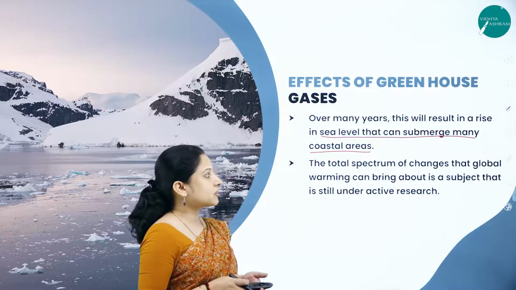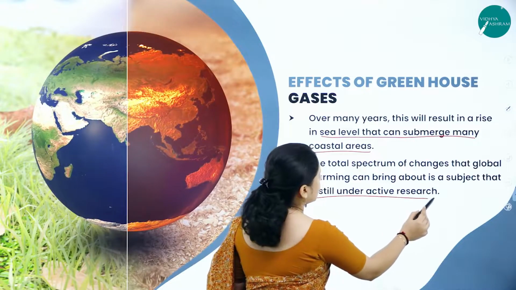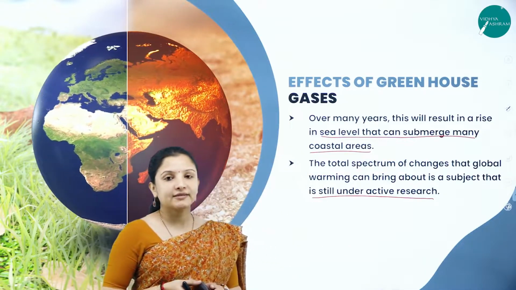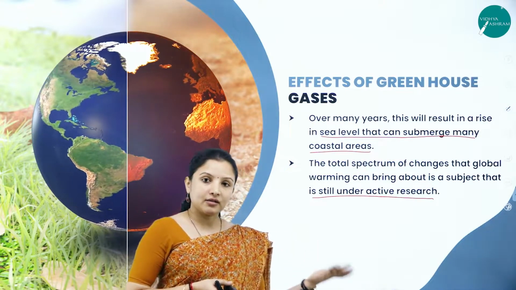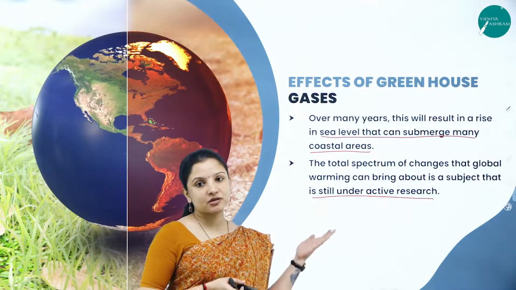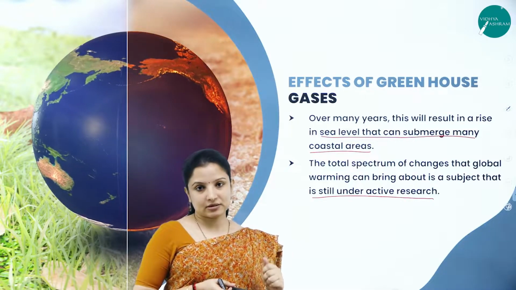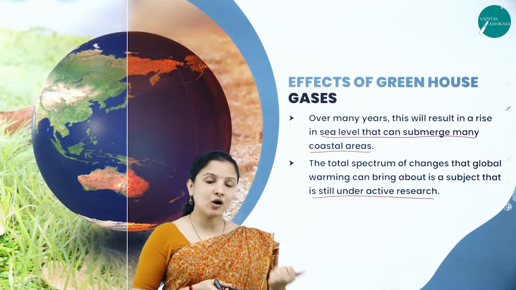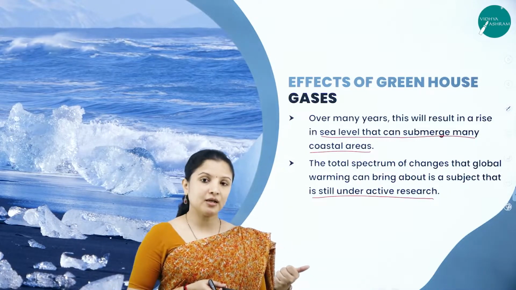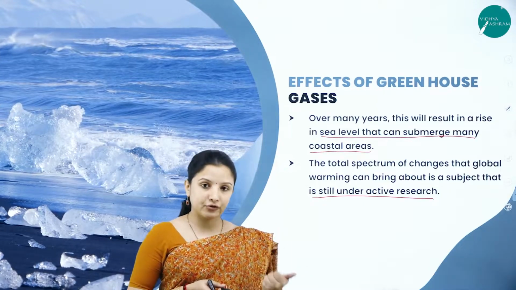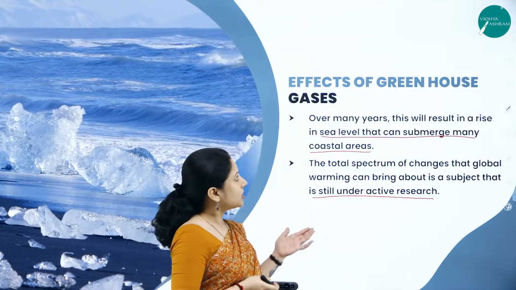The total spectrum of changes that global warming can bring about is a subject that is still under active research. What exactly can happen if continuous global warming occurs, and what other problems might arise? Research is still going on. So that is why we need to minimize the emission of greenhouse gases. How? By minimizing pollution of the environment, especially by minimizing the usage of chlorofluorocarbons, by minimizing the usage of vehicles, etc.